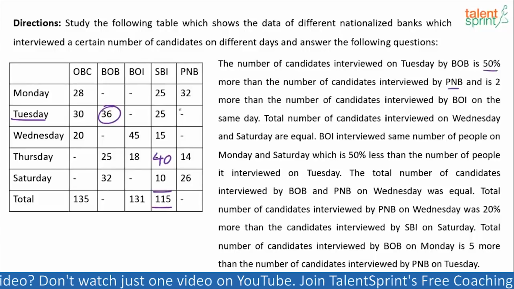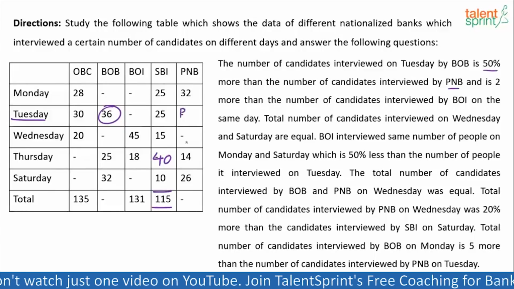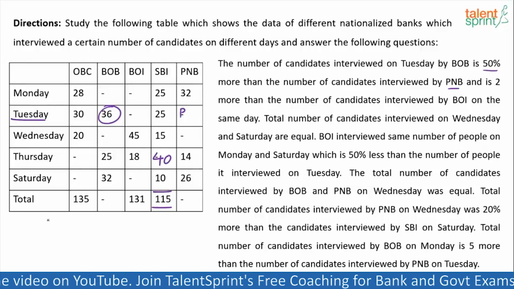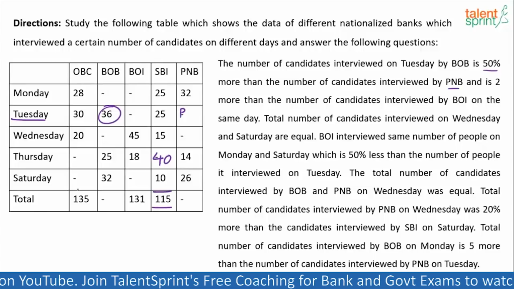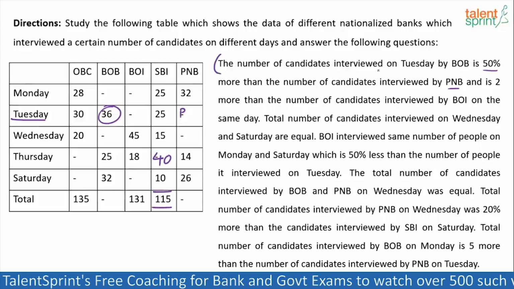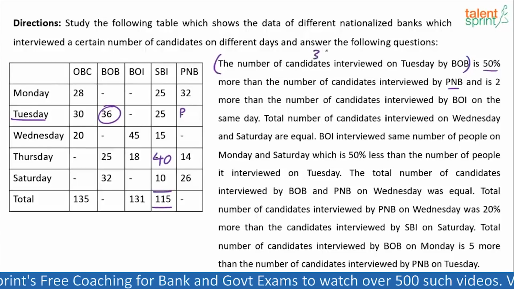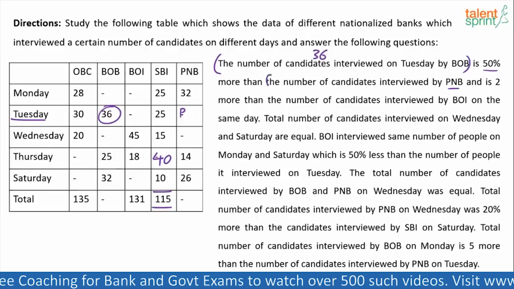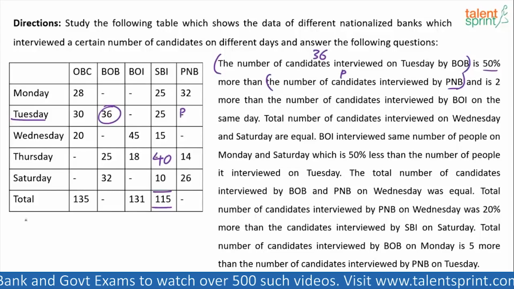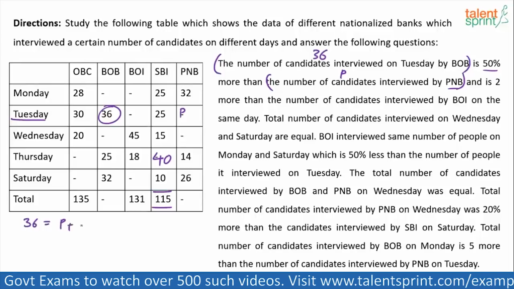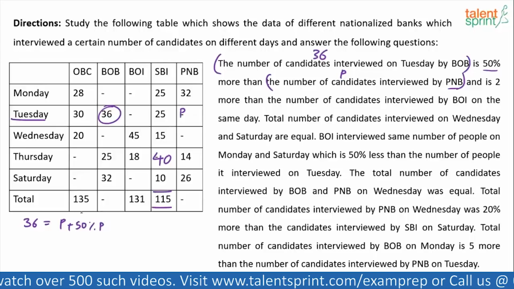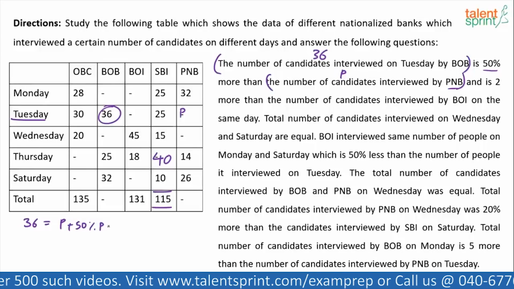How many candidates have been interviewed by PNB? Let's assume P. So 36 is 50% more than P. According to the first statement, the number of candidates interviewed on Tuesday by BOB is 50% more than the number of candidates interviewed by PNB. So you can replace this data by 36. 36 is 50% more than what? P. 36 is 50% more than P. Which means what? 36 is equal to P plus 50% of P. Yes or no? 50% more than P. So P plus 50% of P, which is 1.5 P.